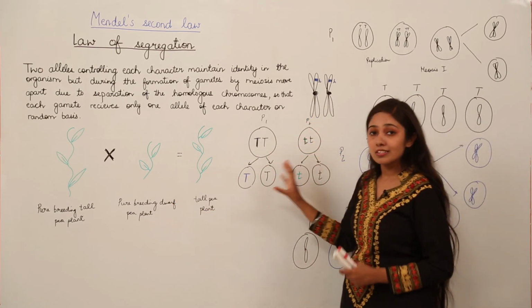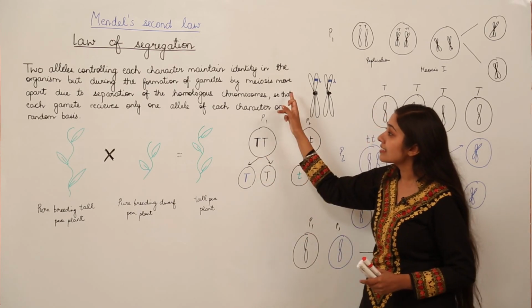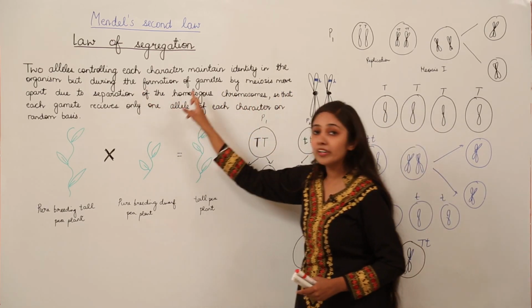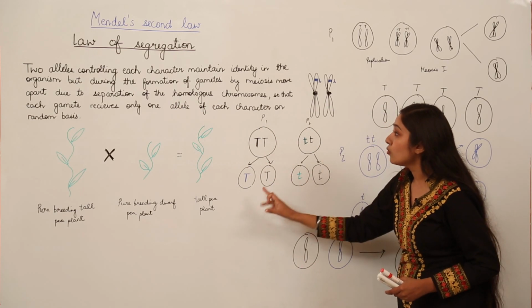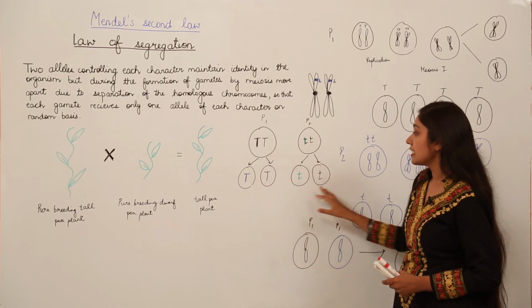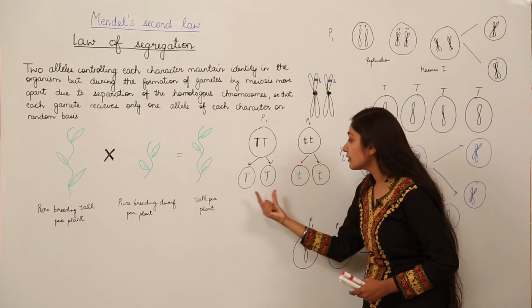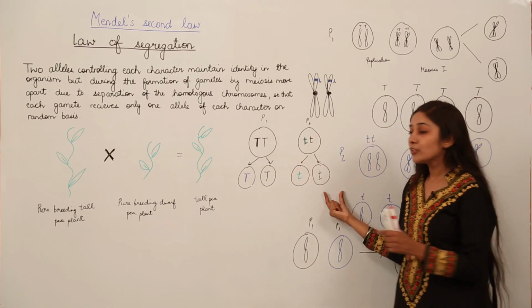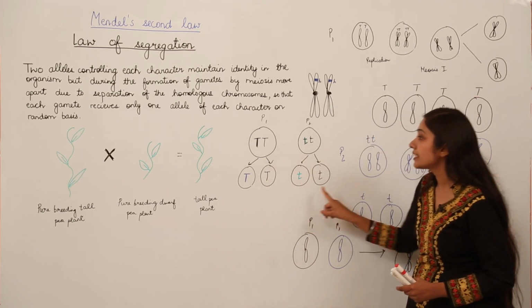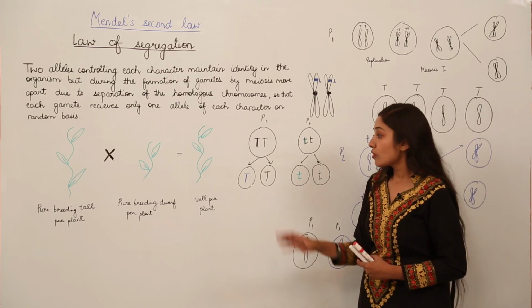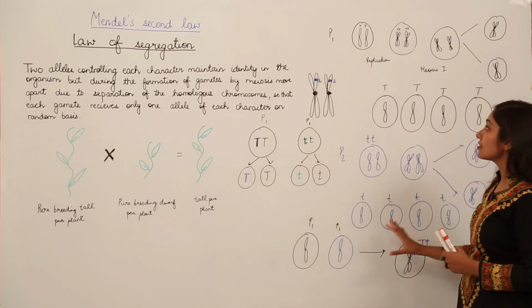But during meiosis, during gamete formation, he says that they segregate, they separate. So they separate, and now each gamete receives only one allele. So these are the 4 gametes you see, and they are going to receive only one allele of each character on random basis.